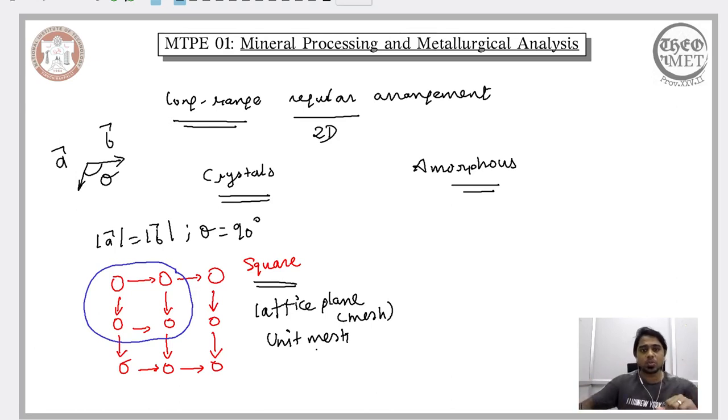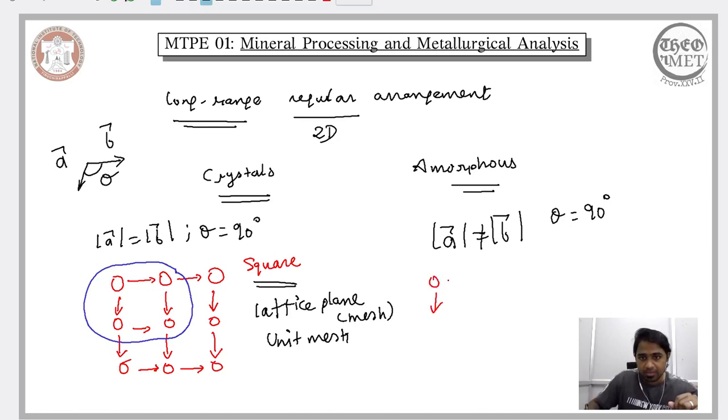Now it is also possible for us to play around with the relation between the vectors. For instance, we can disturb or compromise the equivalence of the magnitudes of the vectors, and continue to assume that the angle is 90 degrees. In that case, we would end up with an arrangement of this form.